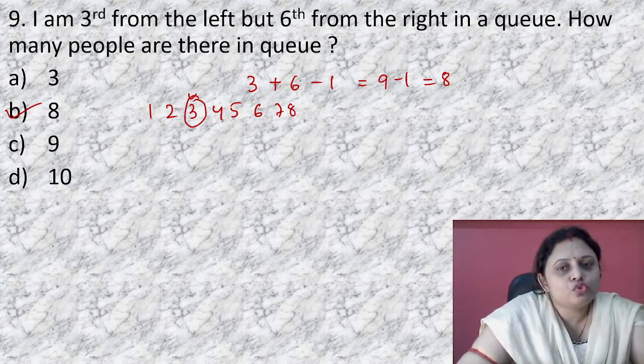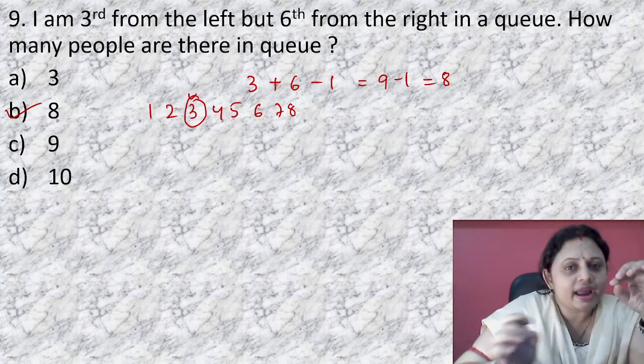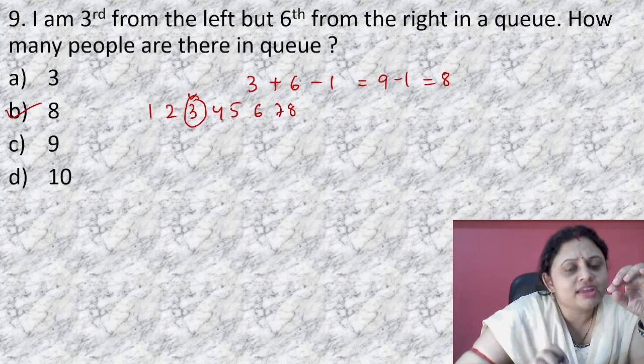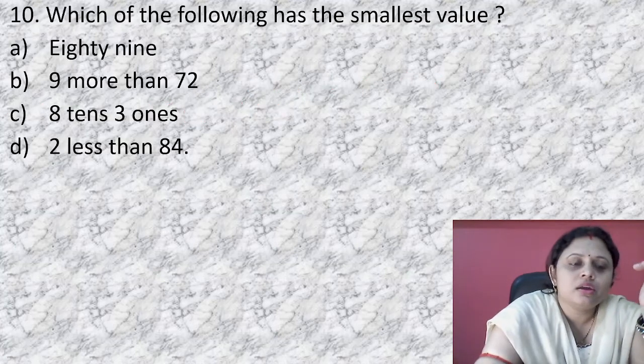So what we have to do? For similar questions, you have to write the numbering from left and add it with the numbering from right, and from that sum you have to subtract 1. In that way you can get the number.